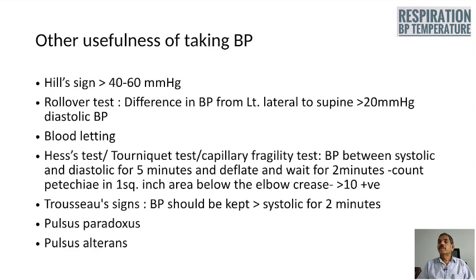Another usefulness of taking blood pressure is to look for what is called Hill's sign. That is, the blood pressure in the lower limb is 40 to 60 millimeters of mercury higher than in the upper limb. That is known as Hill's sign and is usually seen in aortic regurgitation. Next is the rollover test, where the difference in blood pressure from the left lateral to the supine position in a pregnant lady is usually more than 20 millimeters of mercury.